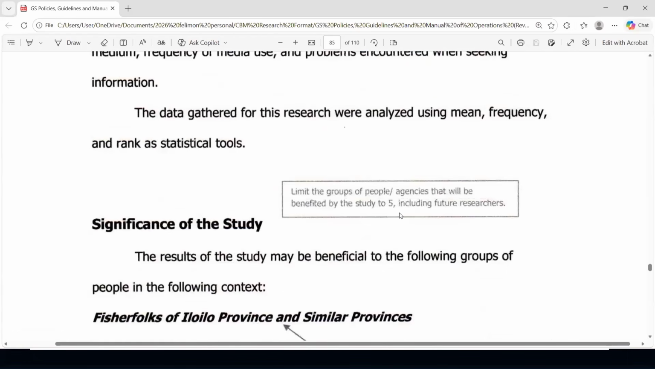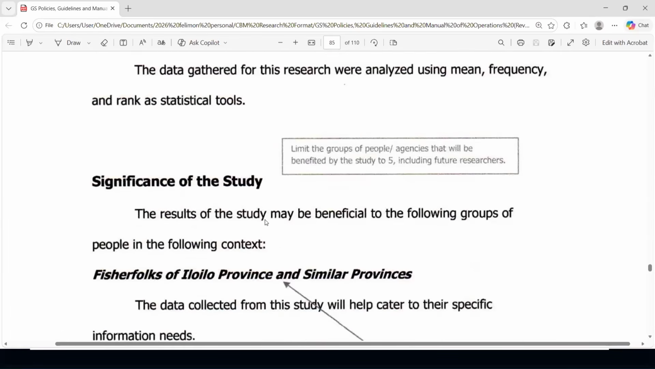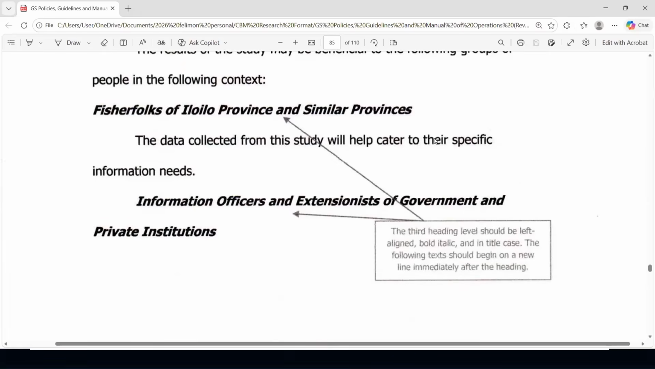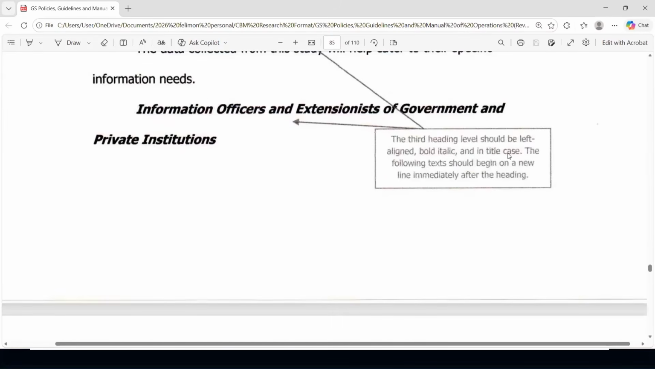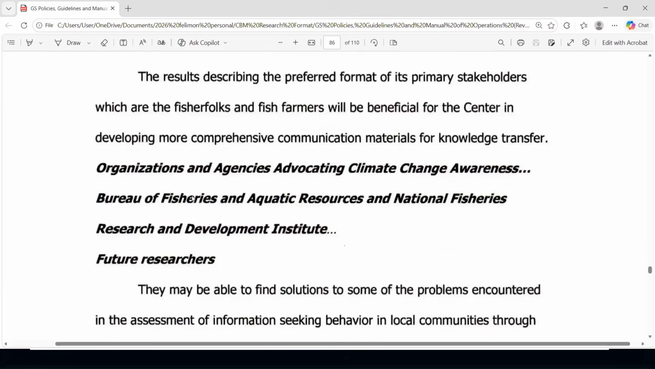Limit the groups of people or agencies that will benefit by the study to 5, including future researchers. So just group them together if you have many that you need to connect to your study for the significance. The third heading level should be left aligned, bold, italic, and in title case. The following text should begin on a new line immediately after heading. Good, consistent with the APA format for level 3 heading.